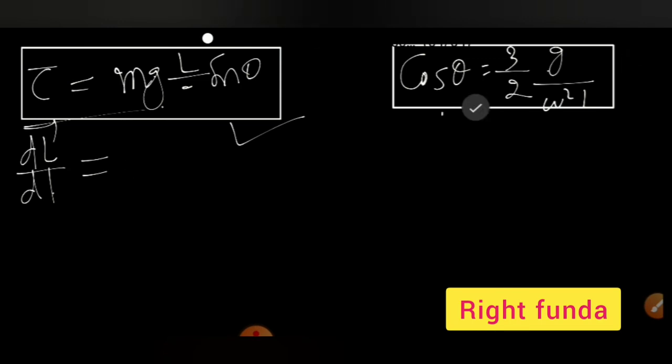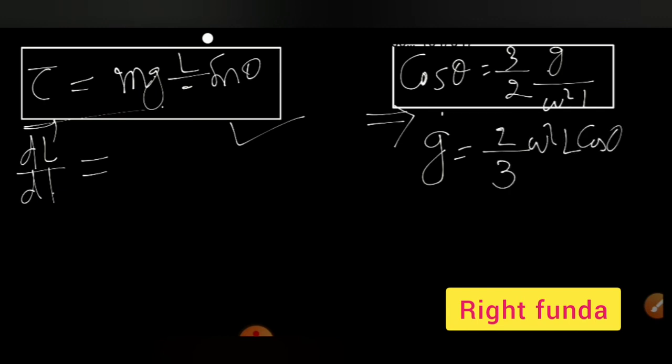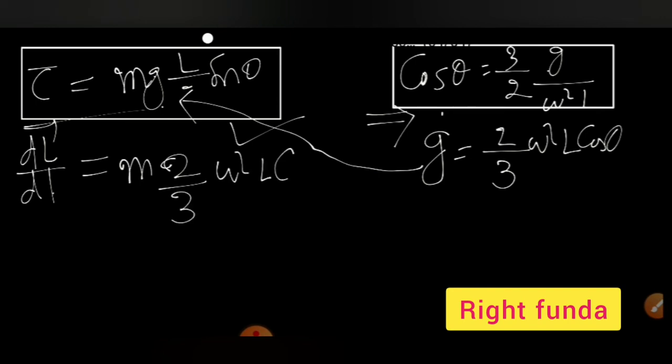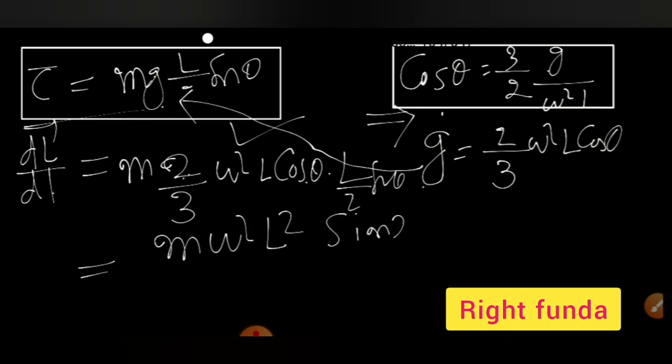So from this, we have obtained the angle: cos theta equals 3 by 2 g by omega square. From this, we can get g is equal to 2 by 3 omega square L cos theta. If I take this value and substitute here, I get m into 2 by 3 into omega square L cos theta into L by 2 sin theta. If you compare these equations, then 2 sin theta cos theta will be equal to what? Sin 2 theta. So m omega square L square sin 2 theta by 6.